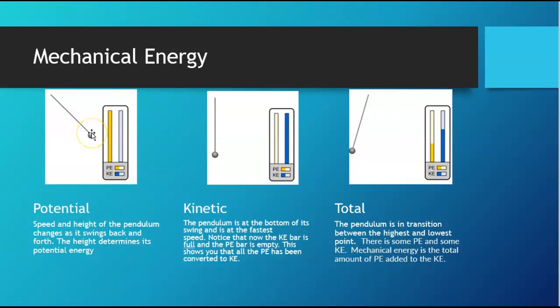All right, the potential energy is here. It swings down and stops. That would be the kinetic energy. And at the bottom of its swing has the most, the fastest speed. So then when it goes back up here onto this side, it's almost equal. The potential and the kinetic energy are almost the same.